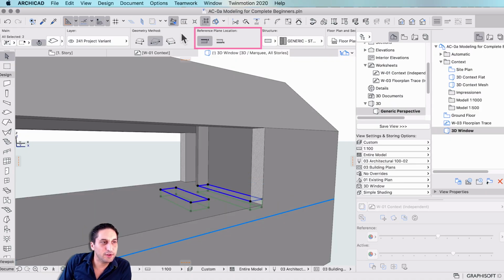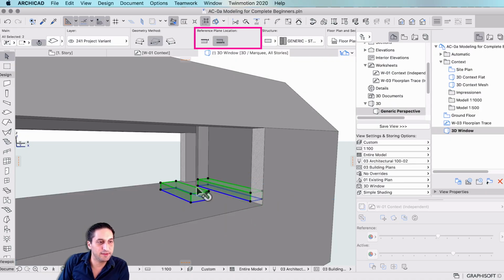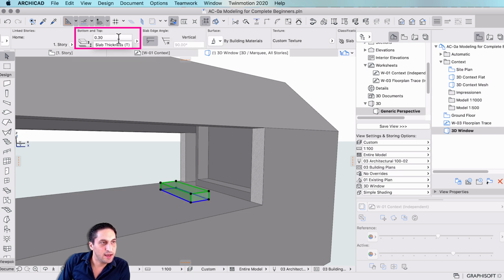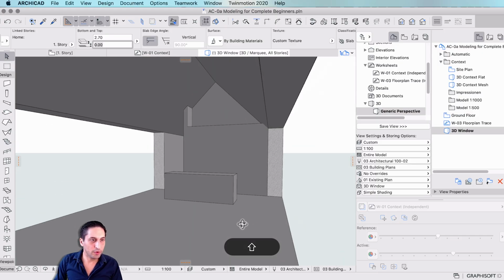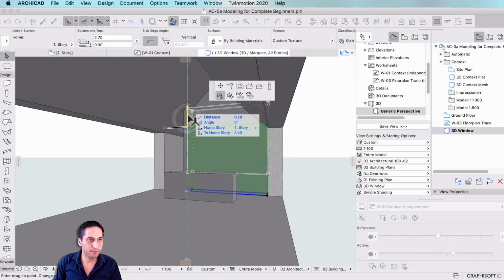For that, we are going to change the way the blue line is being selected, and then select one and assign it a 0.90 centimeters height. And for the other one, we're going to go to 270, see what that looks like. There it is. Or we could even go all the way up.